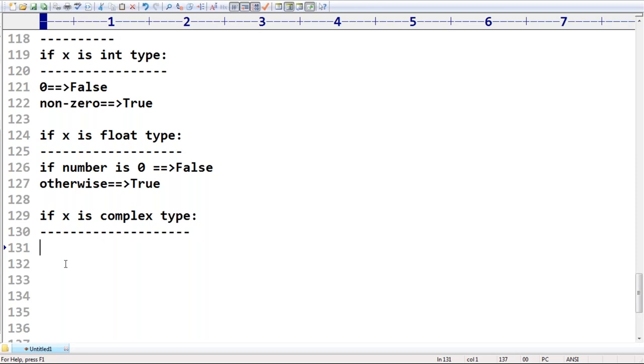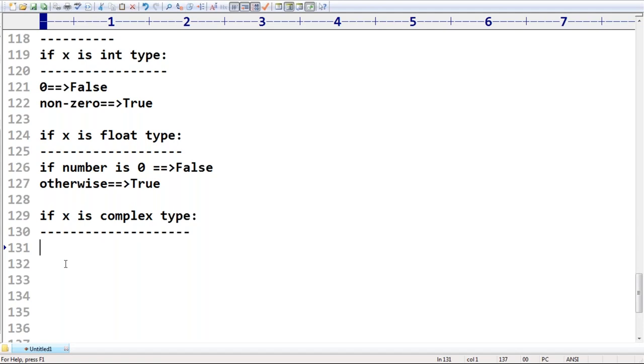Now, if it is the complex type, the rule is straightforward. Listen very carefully about my rule. If both the real and imaginary parts are 0, then the result is false. Otherwise the result is true. Imaginary part and the real part both should be 0, then only it is treated as false.